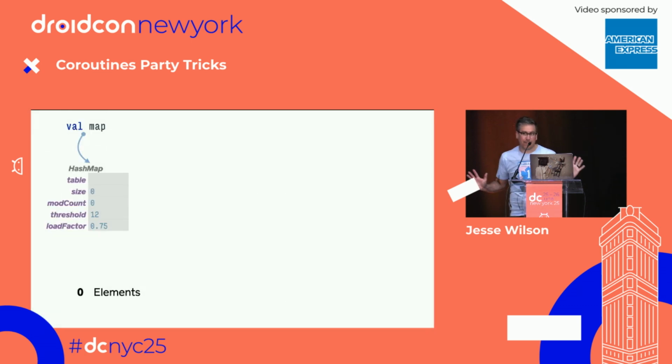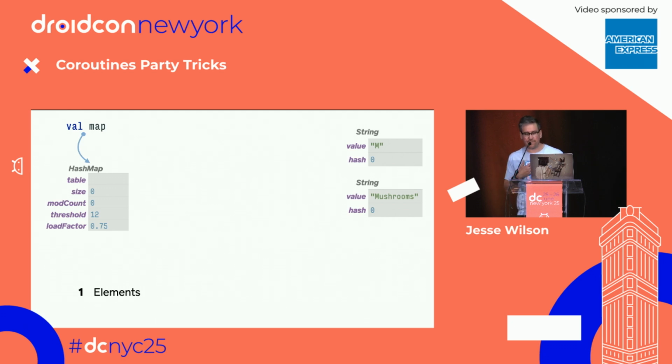And so in memory, I'm going to start out with my empty hash map. I create my map, it's empty, I have 0 elements in it. When I put the first element in it, I'm going to allocate 2 strings on the heap. You'll notice that initially strings on the heap in Java have a 0 hash because the hash hasn't been initialized yet. Nobody's needed the hash, so we haven't bothered to do that work. But every string has a hash property in it, whether you use it or not. And then the very first time I call put, it will lazily create an array of 16 elements. If I put enough, it will eventually grow this array.